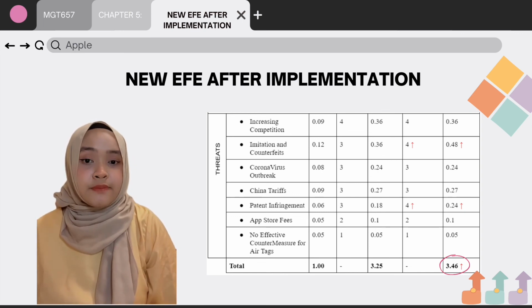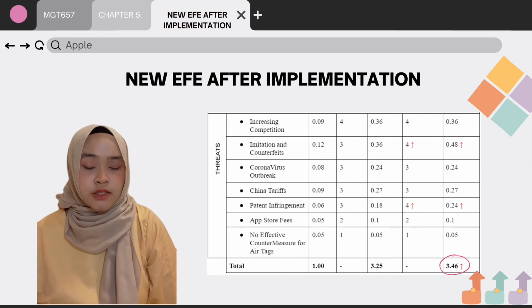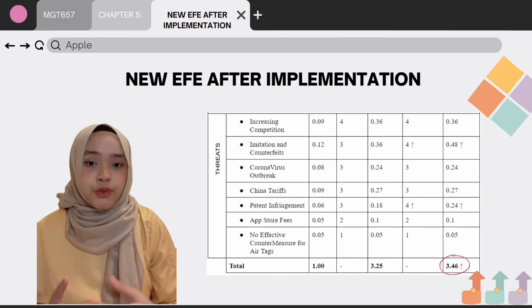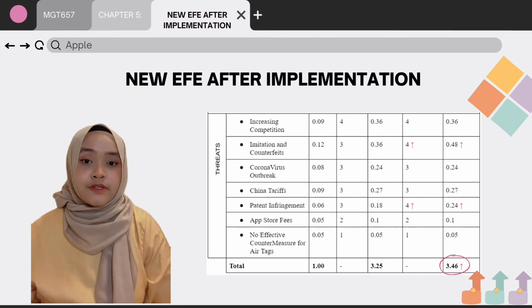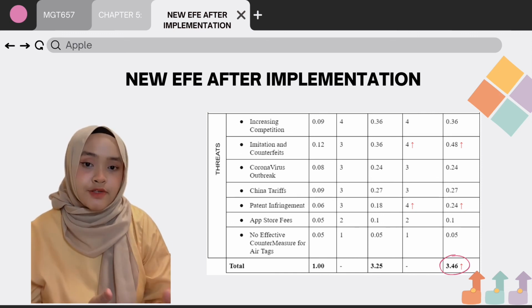The results show that the implementation of these three strategies contributed to an increase in Apple's overall weighted score of opportunities and threats, which increased from 3.25 to 3.46. This demonstrates a significant improvement as a result of the strategy that has been implemented.